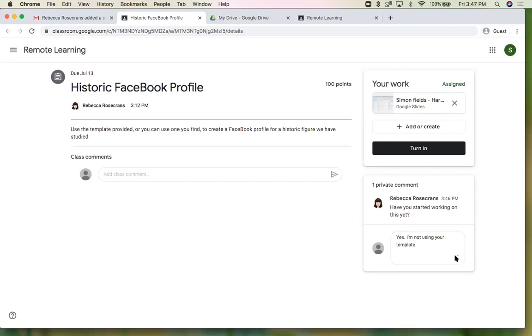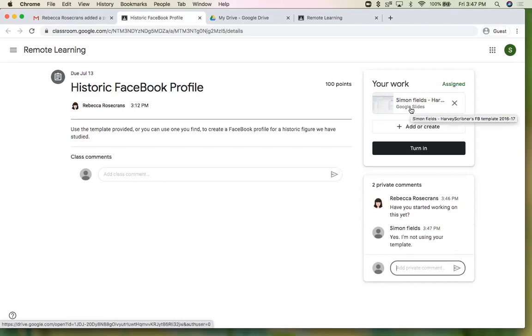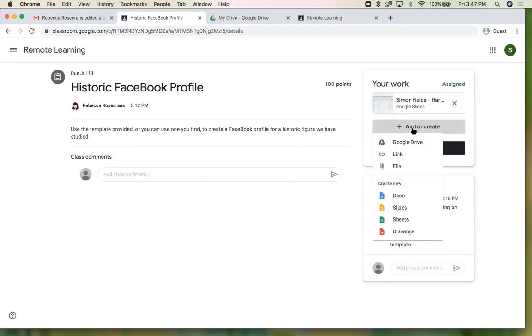So the student's not using the teacher's template because the teacher was concerned. They looked at the template, it still looked blank. And so these private comments are a way for you to check on students. They could give you a daily private comment to do check-ins. So now the student wants to actually do this work, turn it in, and then the teacher can do some more communicating through comments.